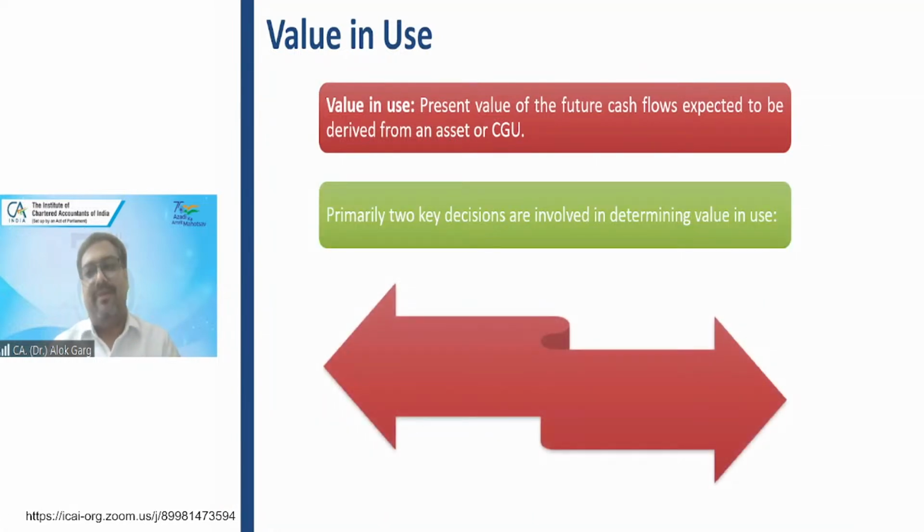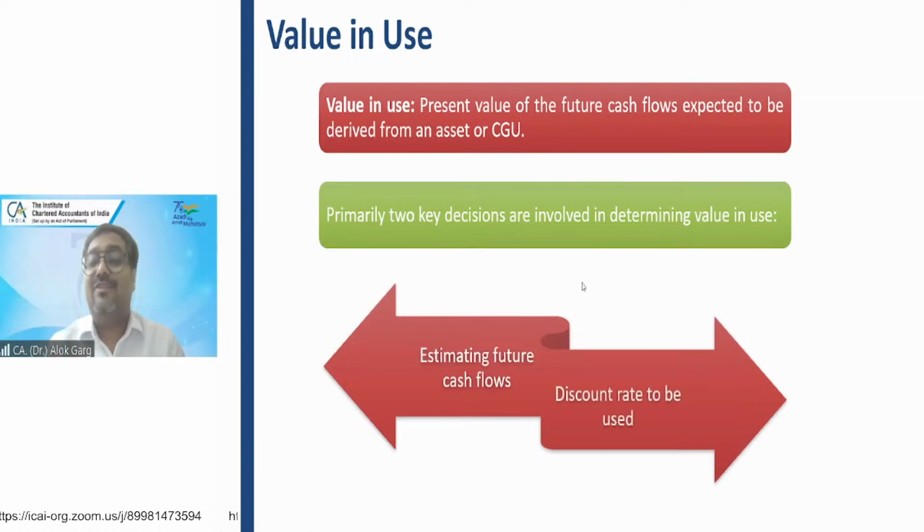Primarily two things are important. Whenever you have to compute value in use, what two things are important? Number one, cash flow. Number two, you have to discount the cash flow. Then you need a discount rate. So, estimation of future cash flows and the discount rate to be used. Right?